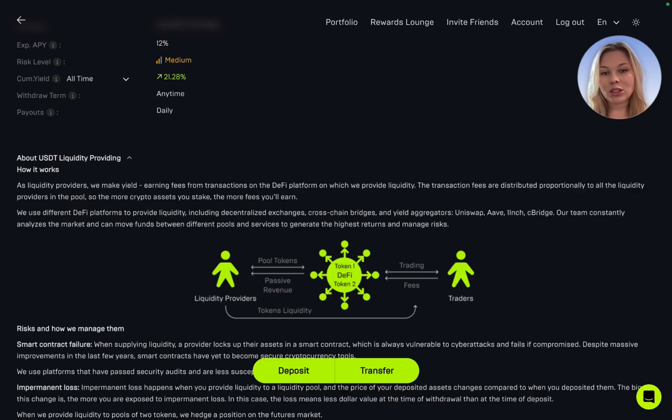So imagine you own a decentralized exchange or protocol and earn a commission from every trade. That's how the strategy works. These fees are shared among liquidity providers. More staking equates to higher earnings. Risks are hedged where it's possible. For example, the impermanent loss risk is insured with contracted futures trades.